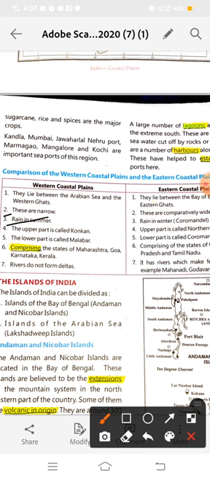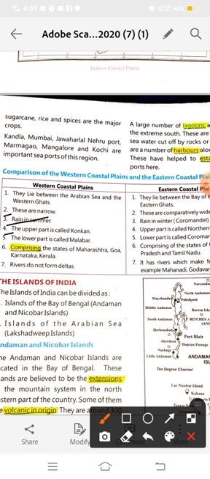Okay, rain in summer. Now the western coastal plain receives rain in summer, whereas only the Coromandel part of the eastern coastal plain receives rain in winter. Otherwise, the other parts receive rain in the summer, just like the western coastal plain. Okay everyone, clear about it?